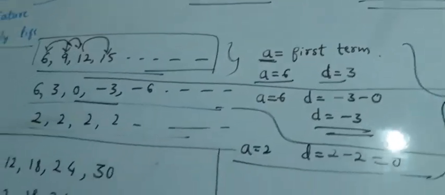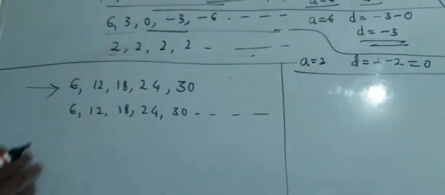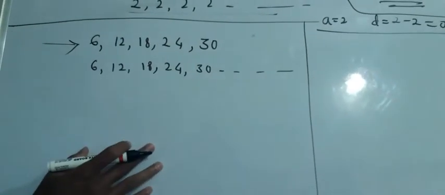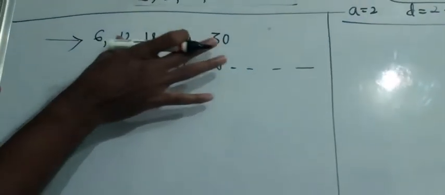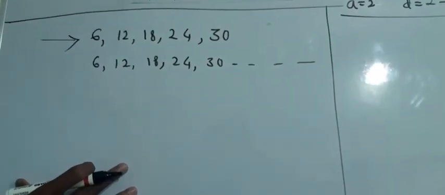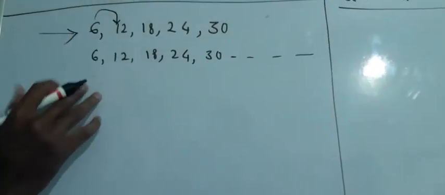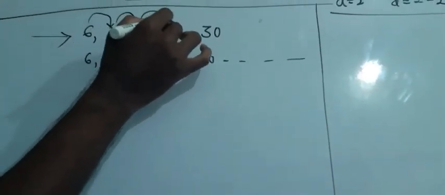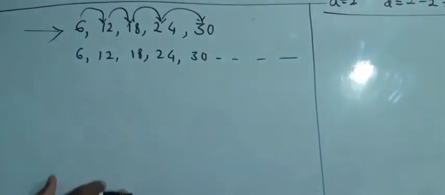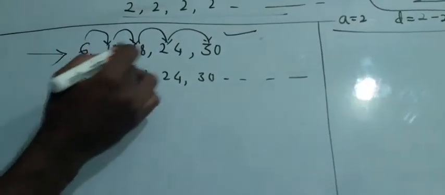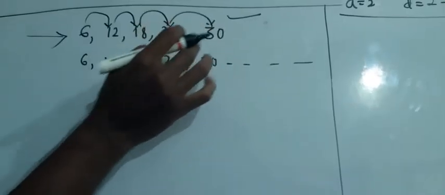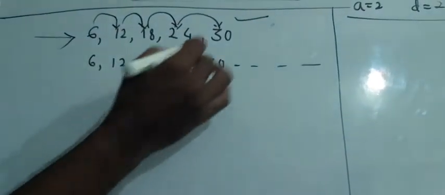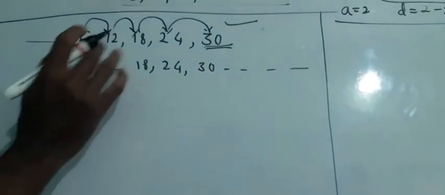Okay, now look at this series: 6, 12, 18, 24, 30. We'll verify whether the given series is an arithmetic progression or not. The difference between 6 and 12 is 6, between 12 and 18 is 6, the same 6 across the sequence. Therefore it is an arithmetic progression. We can count the number of terms: 1, 2, 3, 4, 5, a total of 5 terms. This is the last term.